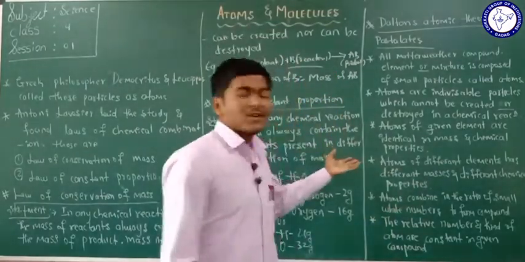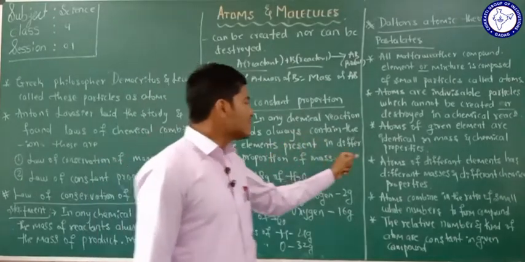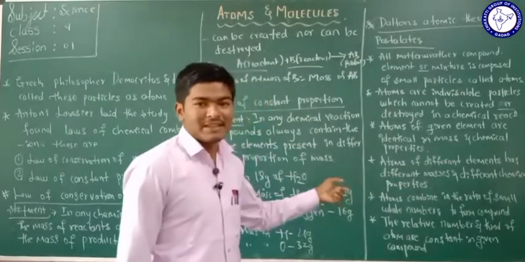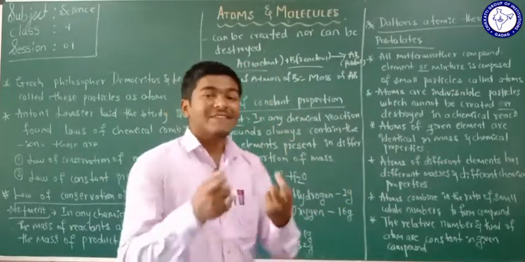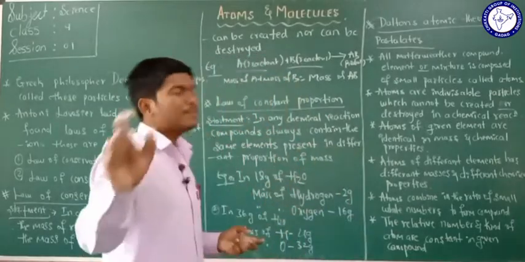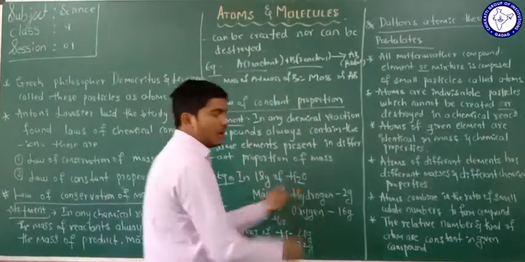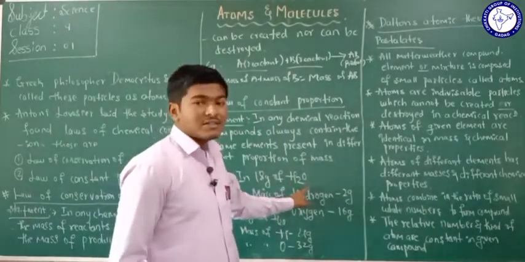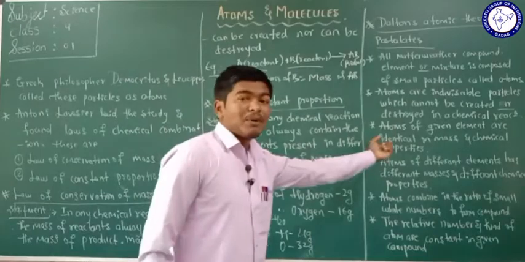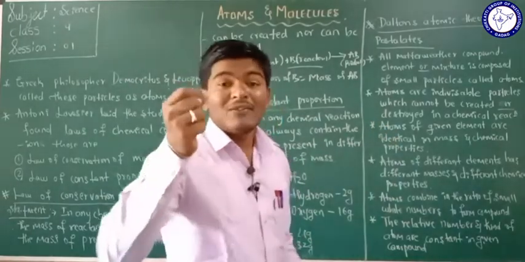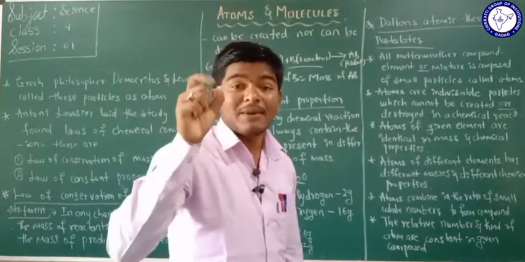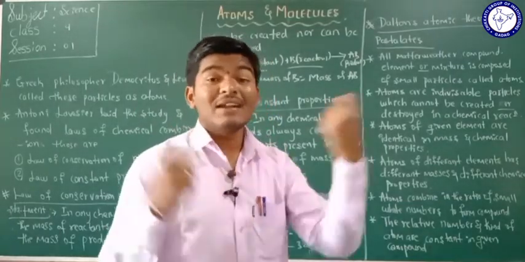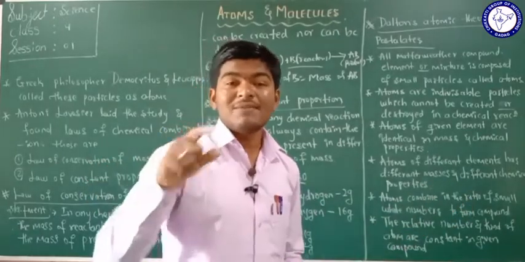And the fourth postulate of the Dalton theory here: atoms of different elements have different masses and different chemical properties. So if you consider different elements, I am taking a simple example, that is water. It is a compound made up of two elements called hydrogen and oxygen. The third postulate says the atoms of an element have the same mass and the same chemical properties, but the atoms of different elements differ.